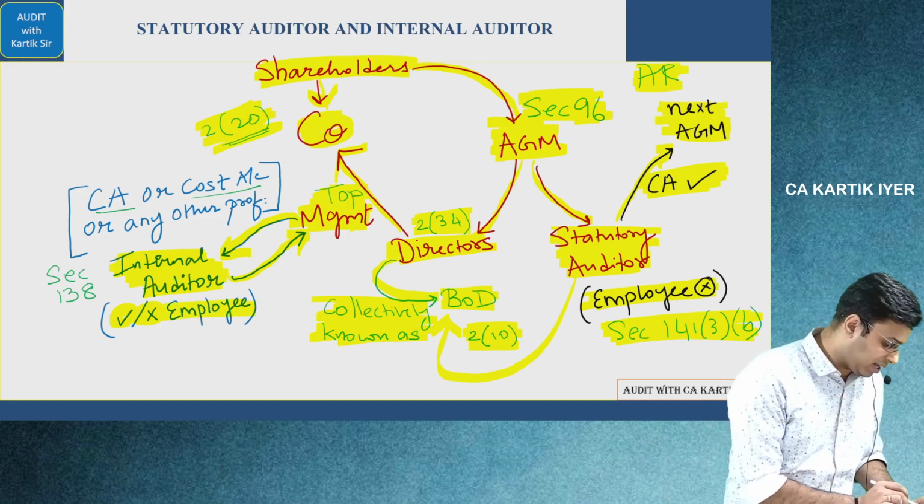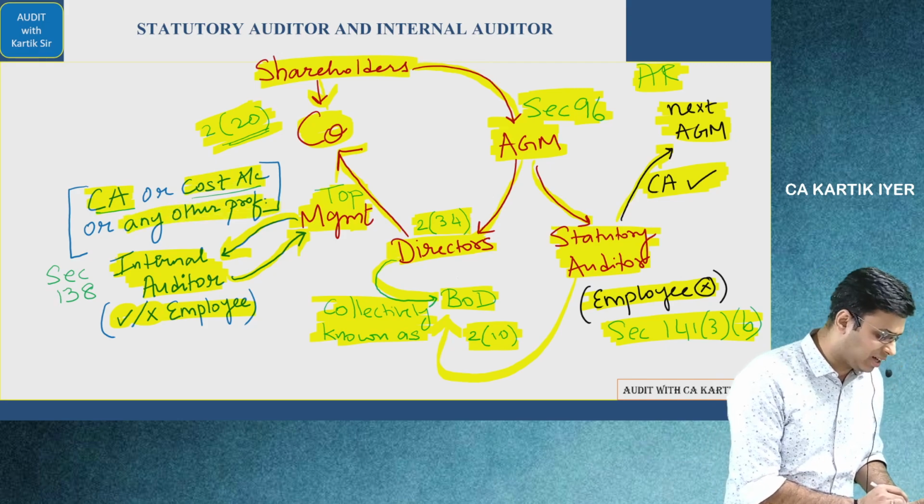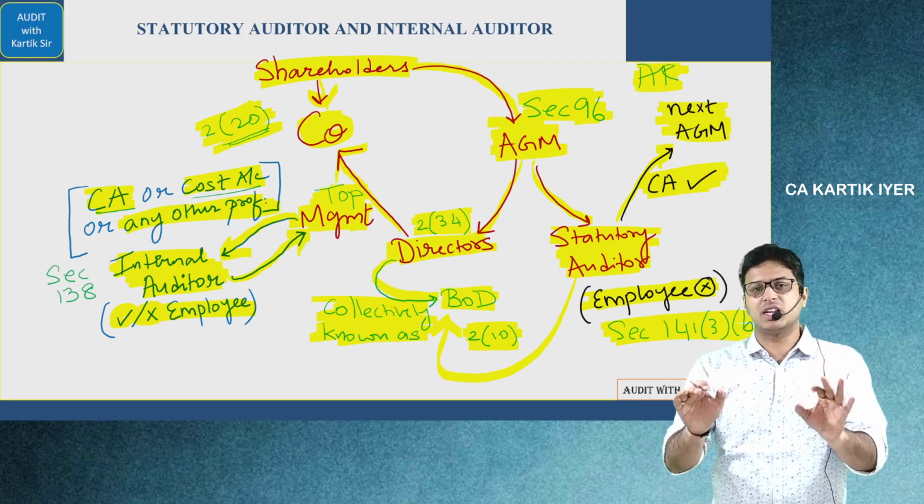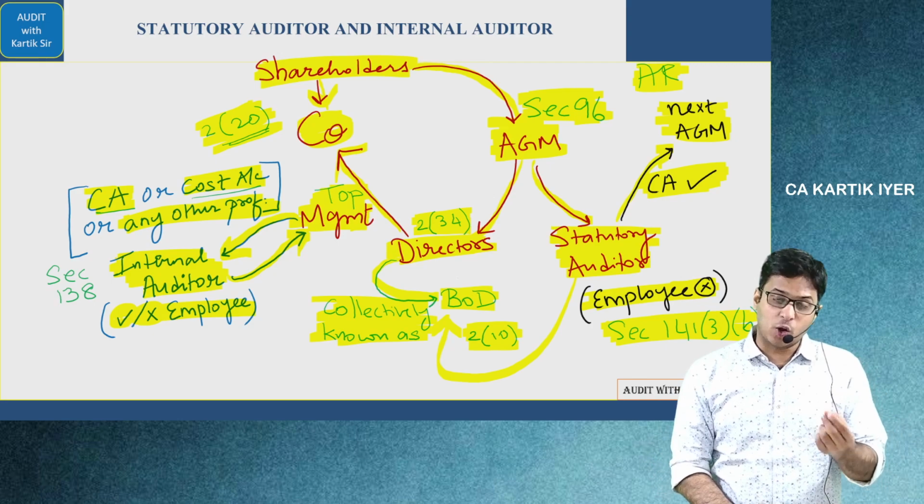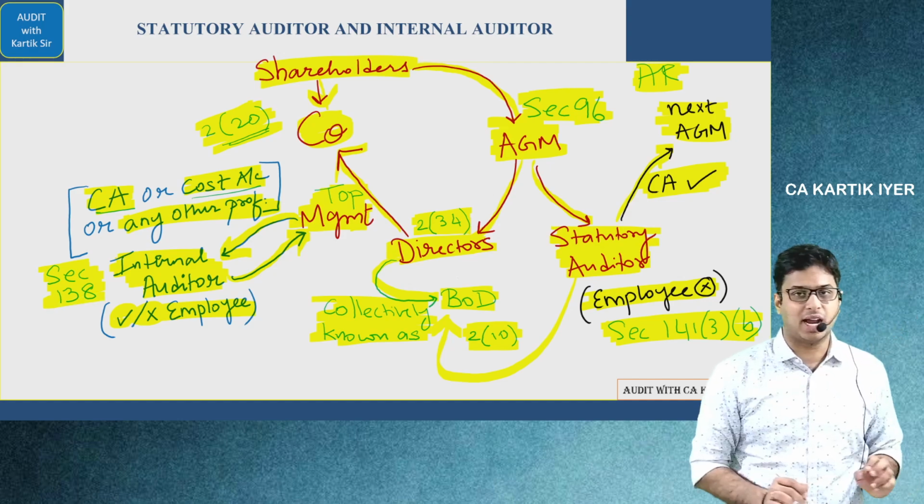Internal auditor may or may not be an employee of the company. Internal auditor can be a CA, or he can be a cost accountant, or he can be any other professional whose services the company can take. Internal auditor is covered in section number 138 of the Companies Act.